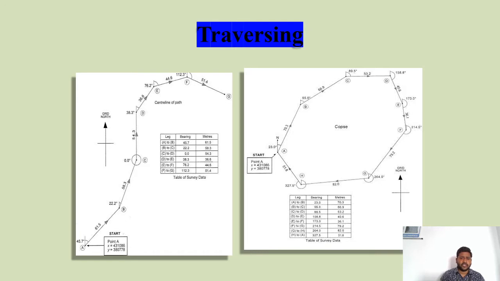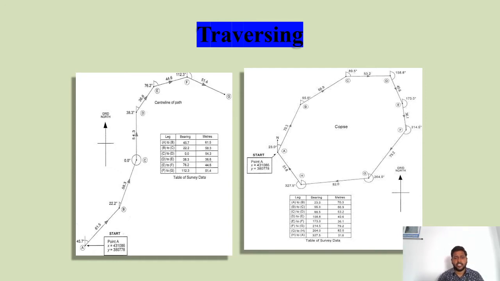Whatever the stations you are locating on a field, those stations will be noted in this tabular form, that is bearings. Especially this traversing will be conducted by using compass survey. If you are using compass survey, whatever the measurements you are taking are called bearings. The bearing is nothing but with reference to a meridian. If you are taking any angle, that is known as bearing.